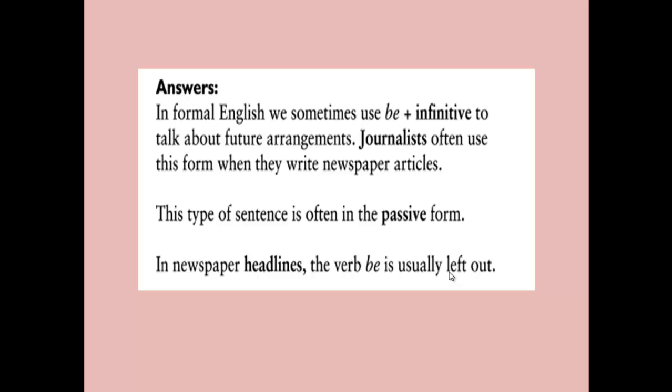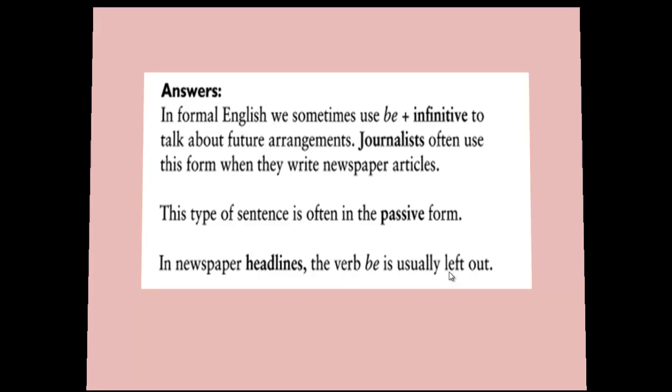Journalists often use this form when they write newspaper articles. This type of sentence is often in the passive form, and in newspaper headlines, the verb be is usually left out.